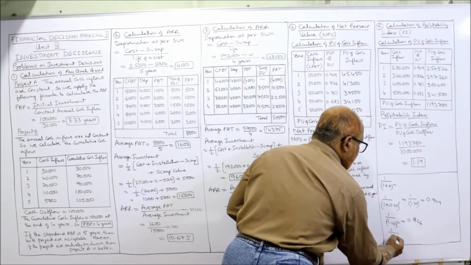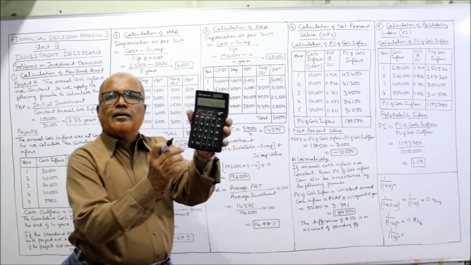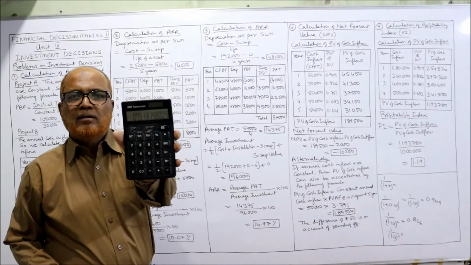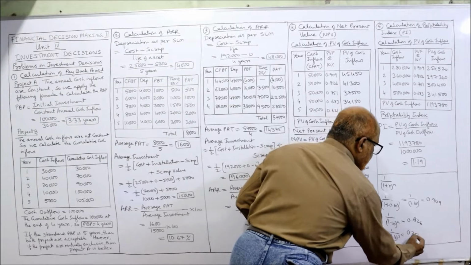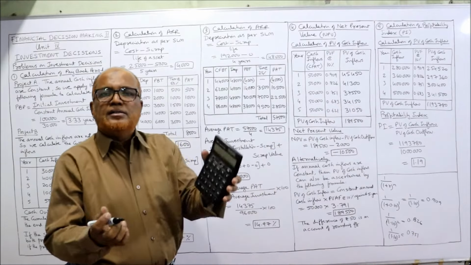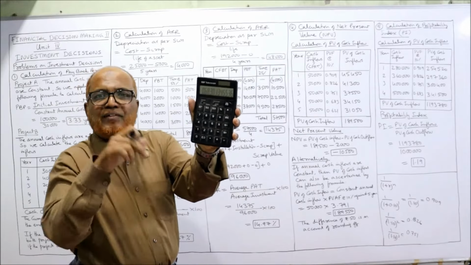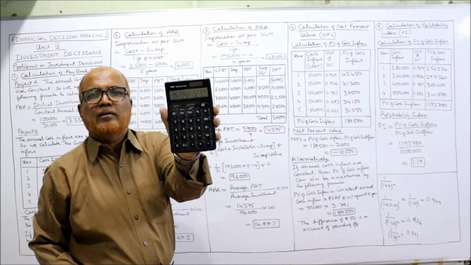Third year, 1 divided by 1.10 to the power of 3, simply press equals, you will get 0.751. Fourth year, simply press equals, 0.683. Fifth year, simply press equals, you will get 0.621.